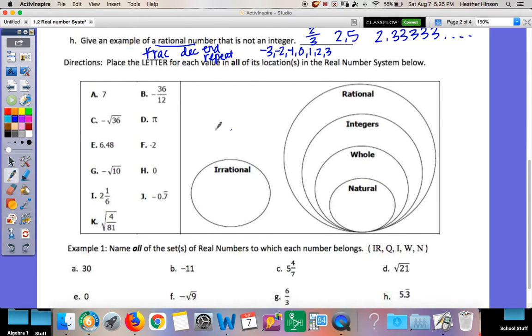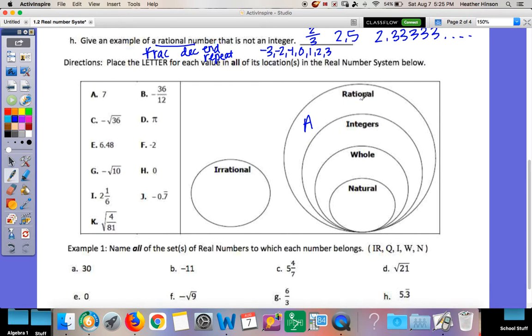Okay, so let's see if we can do some more. Place a letter for each value in all of its locations in the real number system below. So this is our real number box. We got our rational over here by itself. Irrational. And then our rational with all of its subcategories. So where does 7 fall? Is 7 rational or irrational? 7 is normal, so it's rational. So A is going to go here.